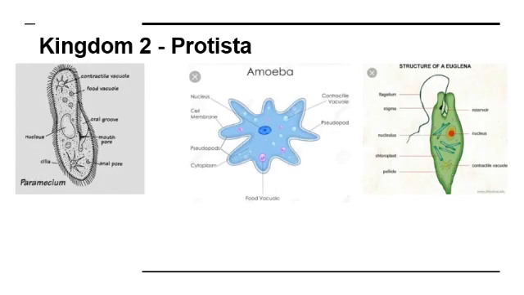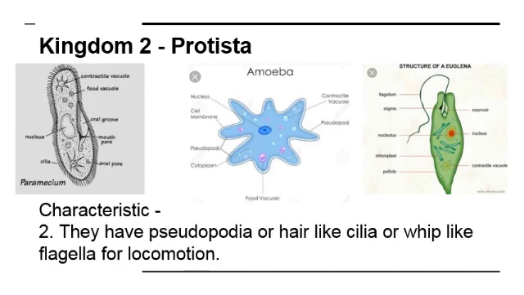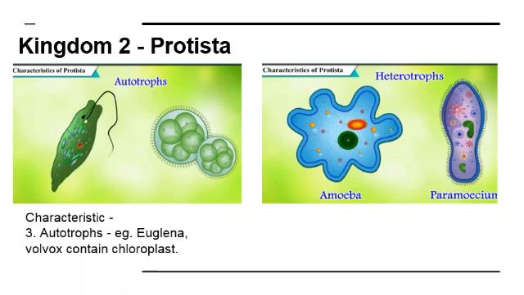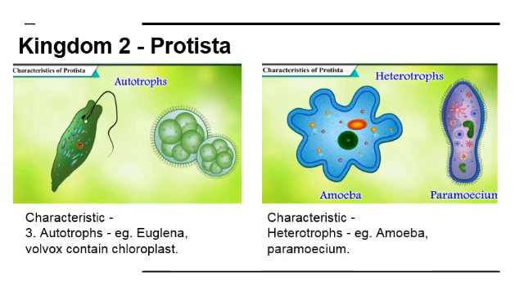The second characteristic is they have pseudopodia or hair-like cilia or whip-like flagella for locomotion. The third criterion, here, Euglena and Volvox contain chloroplast, so they are known as autotrophs. And amoeba and paramecium are examples of heterotrophs.